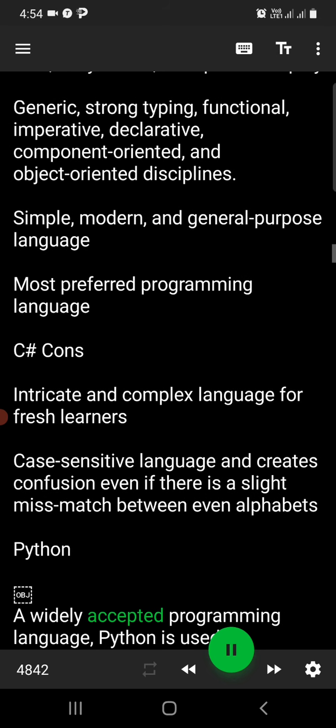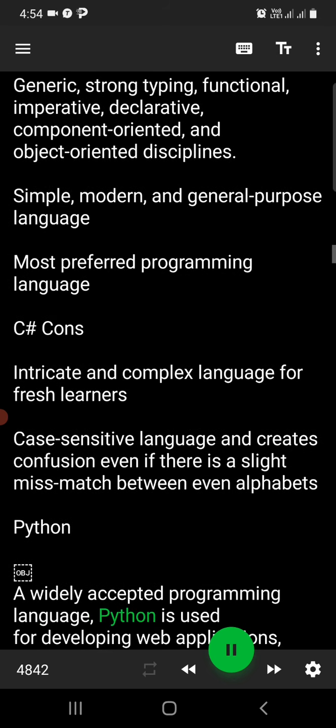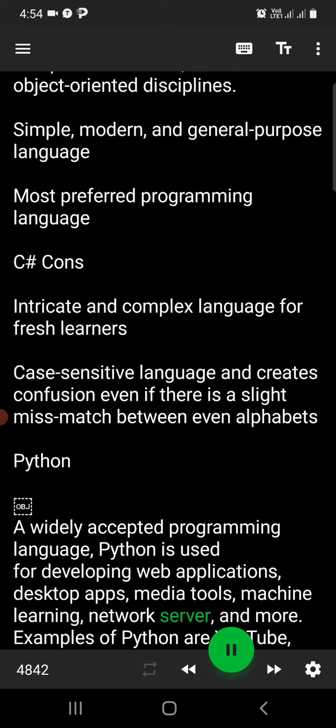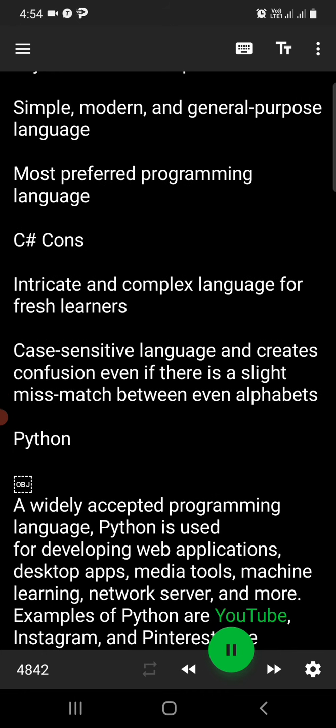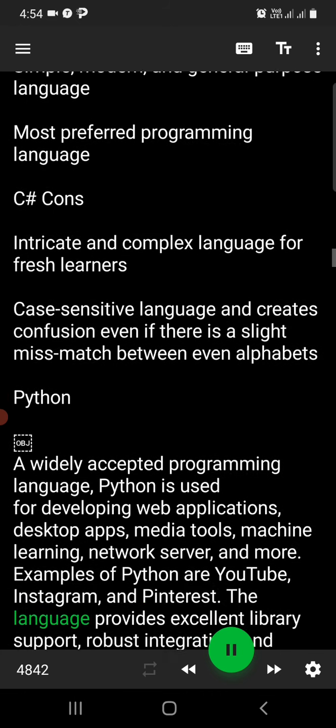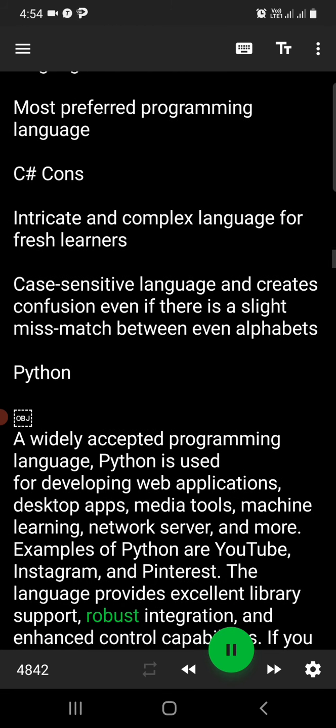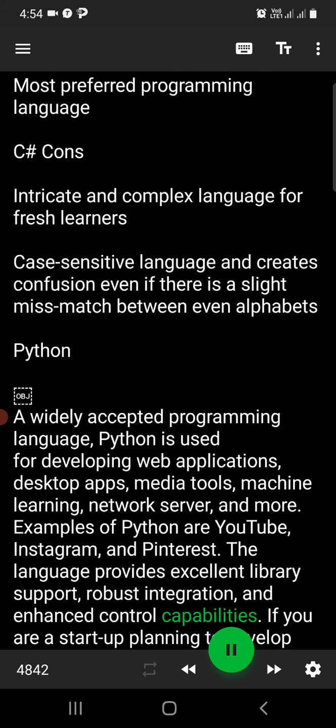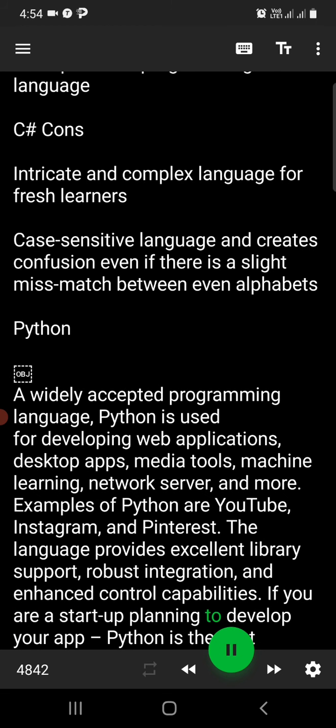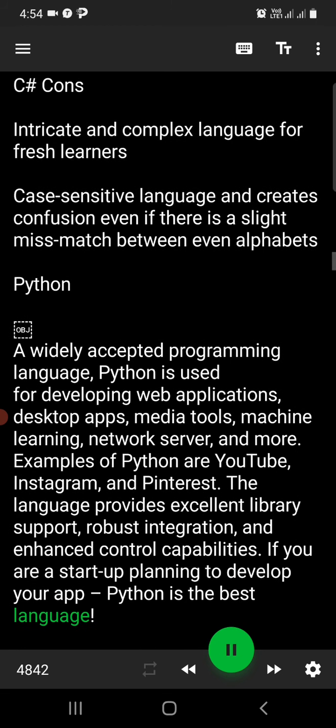Python. A widely accepted programming language, Python is used for developing web applications, desktop apps, media tools, machine learning, network server, and more. Examples of Python are YouTube, Instagram, and Pinterest. The language provides excellent library support, robust integration, and enhanced control capabilities. If you are a startup planning to develop your app, Python is the best language.